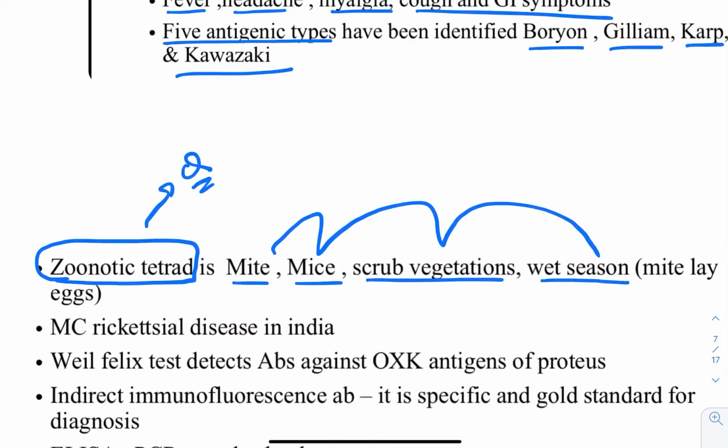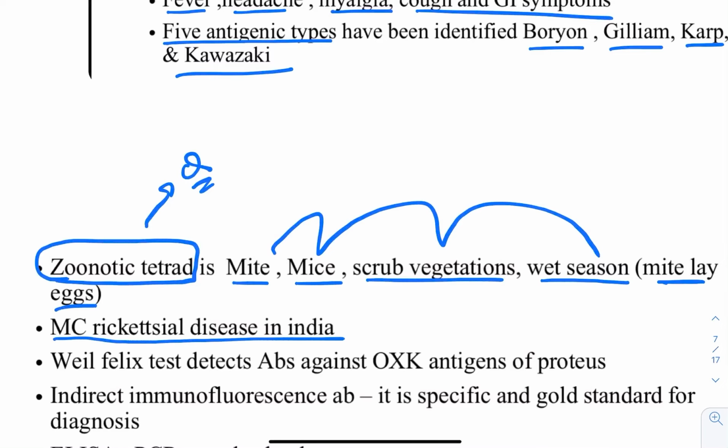Why wet season? Because the mites lay the eggs in this particular season. Now you just tell me one thing, these eggs are being produced, which particular legged larvae does it? Because now they are asking which infects the human, 6-legged larvae, and which one lays the eggs and all. The answer is 8-legged adult. Okay, so that 8-legged adult later on leads to the eggs and all. Just now we have seen that in the picture. Now, as per the data, this is the most common rickettsial disease in India.